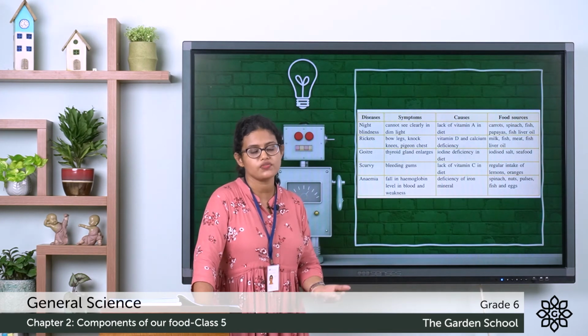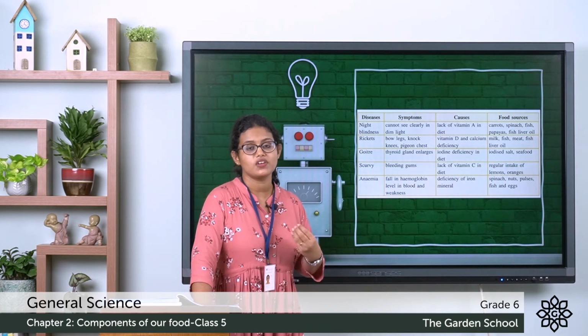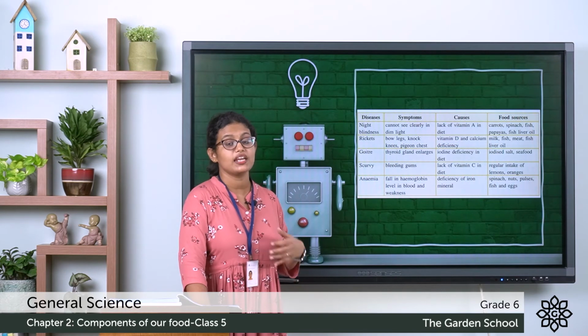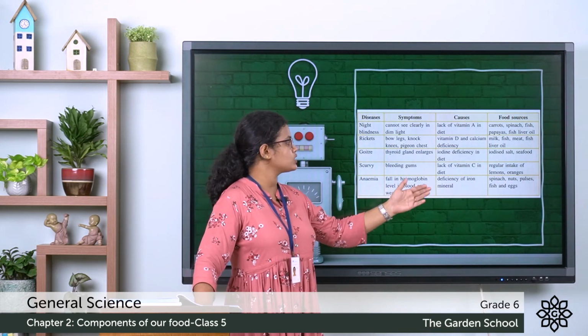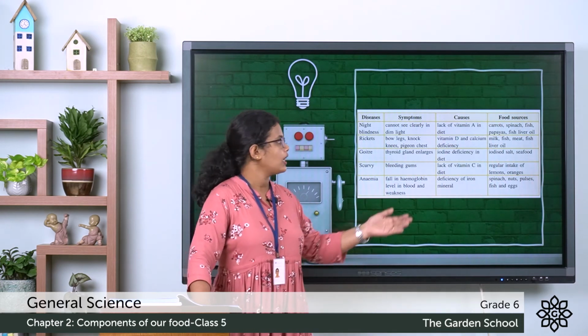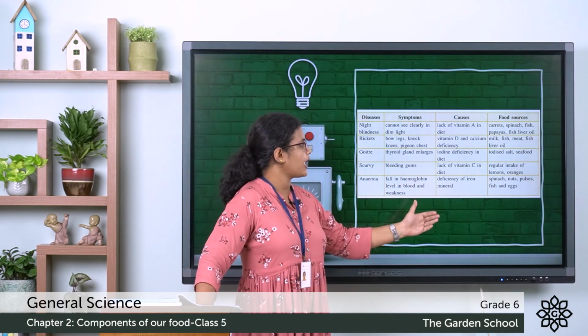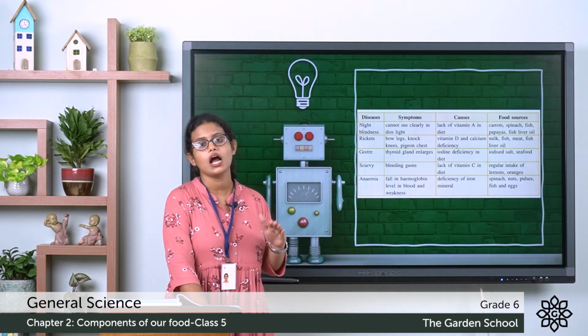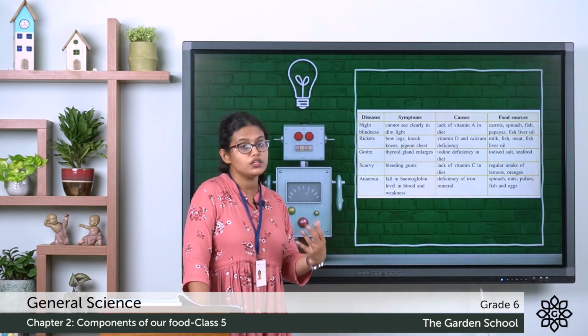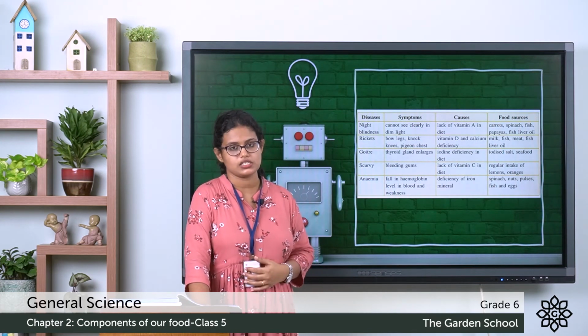So a person who is suffering from anemia will have less hemoglobin in the blood and will be very weak. Then what is the cause? Deficiency of iron mineral. Then food sources, spinach, nuts, pulses, fish and eggs. All these are rich in iron. So these are the different deficiency diseases.